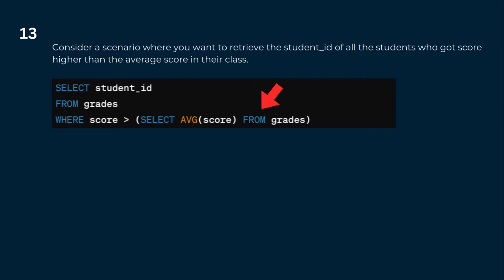This subquery will be executed first, and whatever the output of this subquery is will be used to compare the score of all the students to see if they are greater or not, and then the final output will be shown. This is the example of a nested subquery. In this, the subquery is executed only once and it is independent of the outer query.